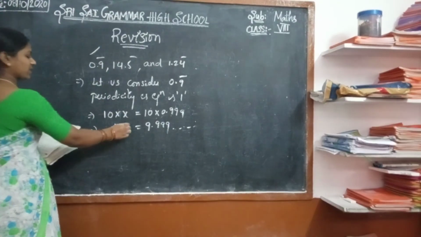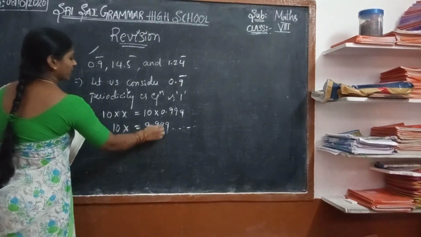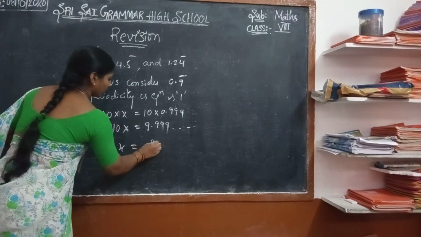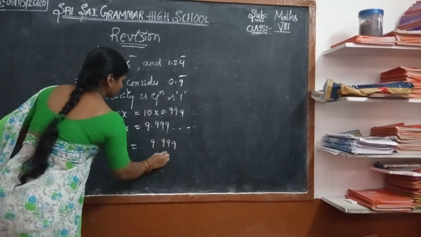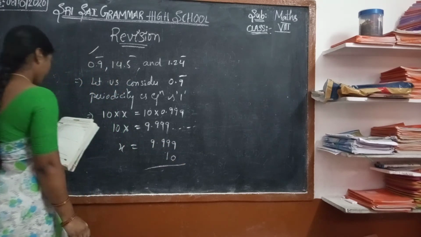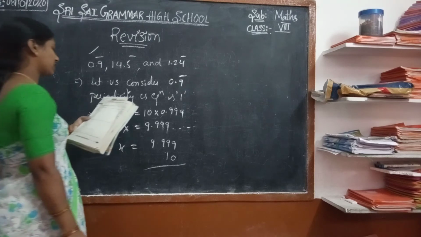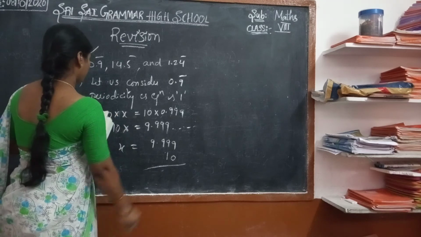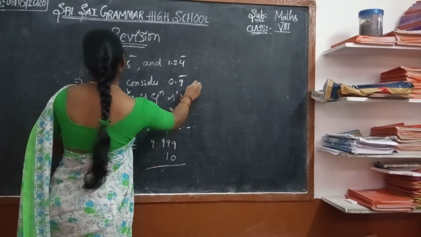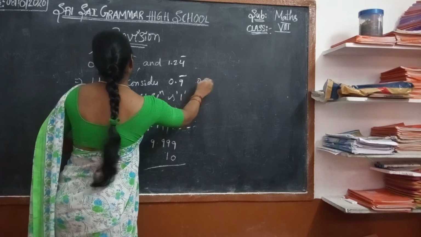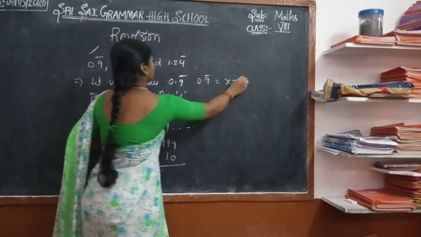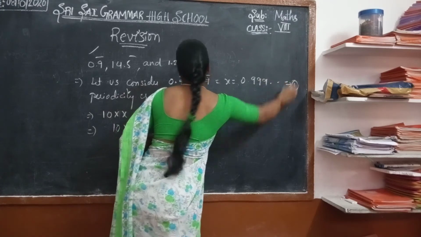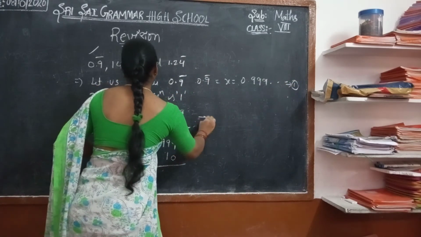This is equation 1: x equals 0.9999 and so on, and equation 2: 10x equals 9.999.